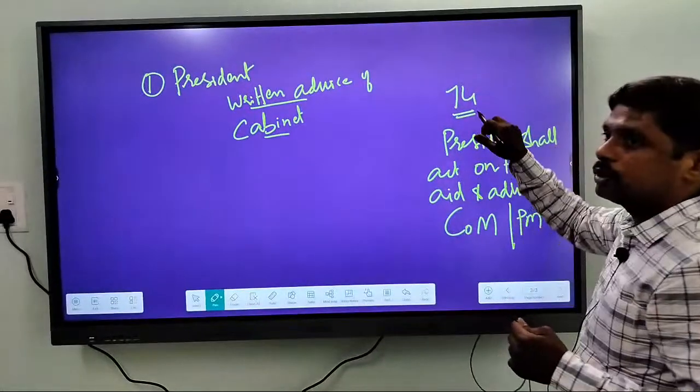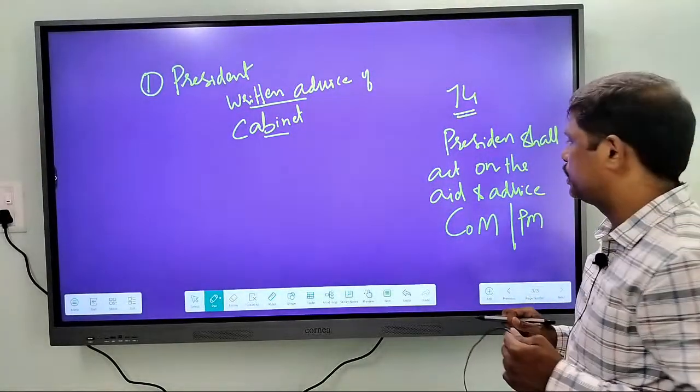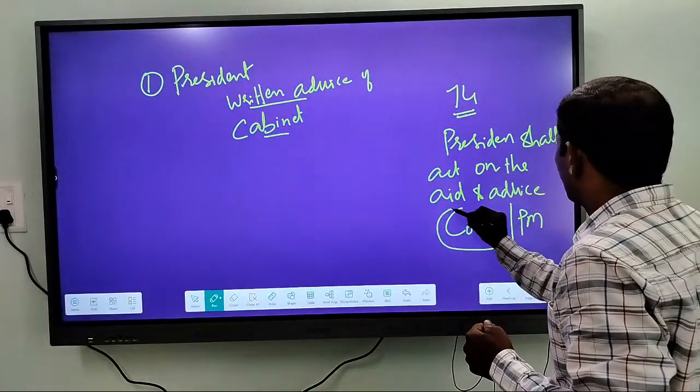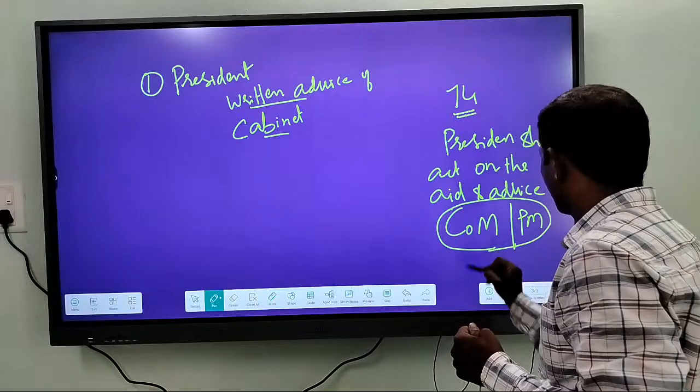So when you see this Article 74, it is on the advice of the Council of Ministers.